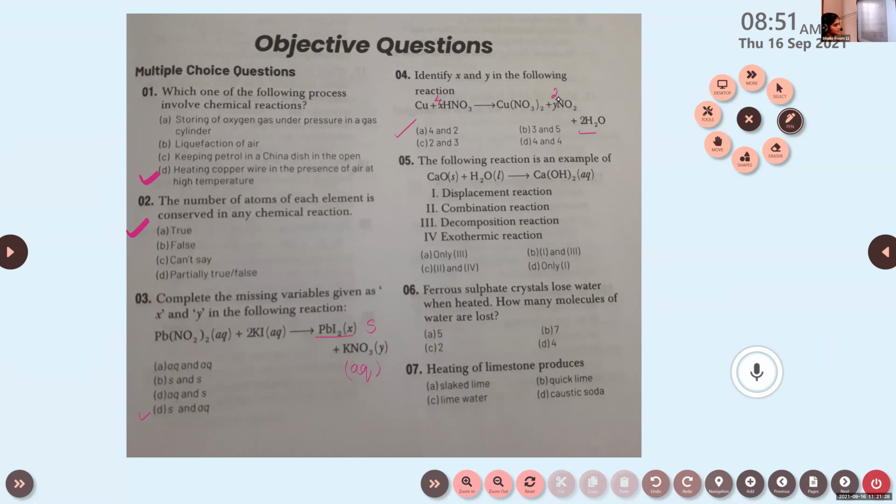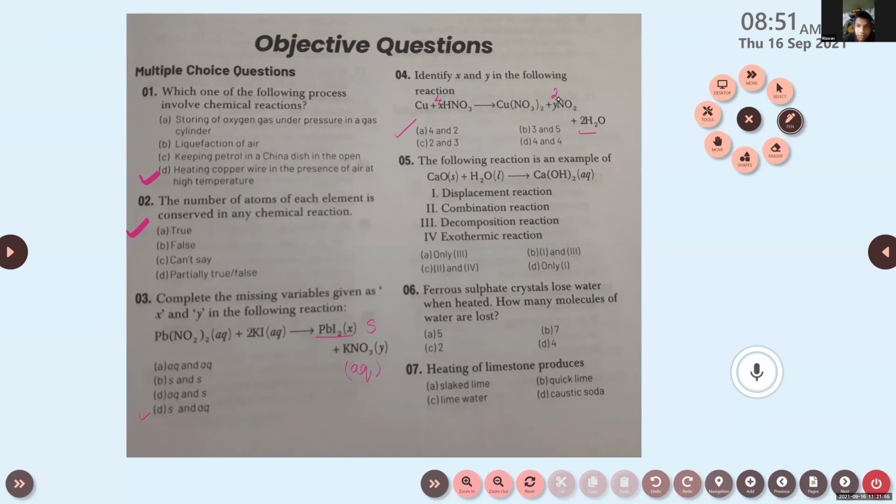Now it's balanced. Okay. So there will be questions from balanced chemical equations. So you should practice more balanced questions to do it fast. You know that there are different MCQ questions, but time is required for each question. So try to practice more questions based on balanced chemical equations. Then Rizwan, can you read the 5th question?